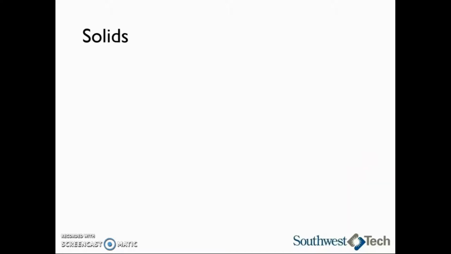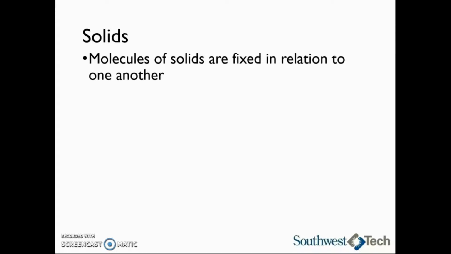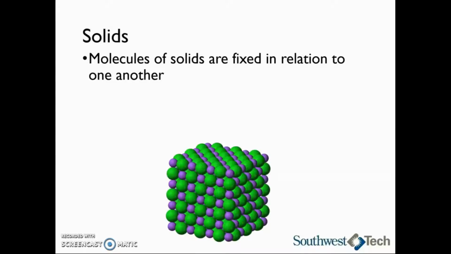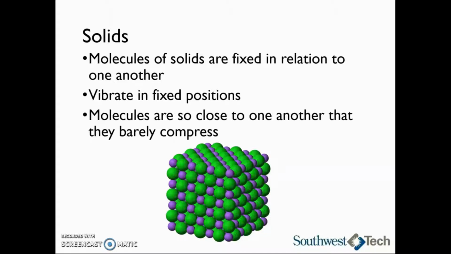Let's take a closer look at solids. Solids have a definite shape and a definite volume. The molecules of a solid are fixed in relation to one another. All of these molecules are so close to one another that they can't really move. Instead, they essentially vibrate in a fixed position. Also, since the molecules are so close to one another, they barely compress. This is why they have a definite shape and a definite volume.